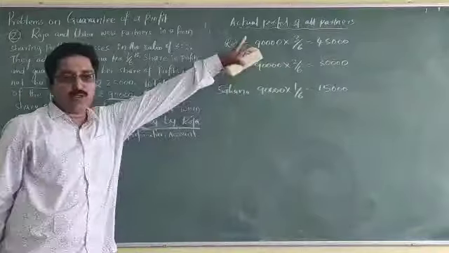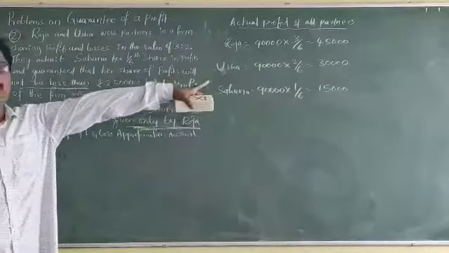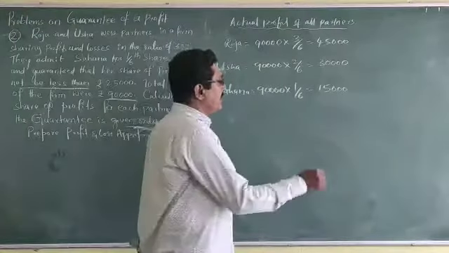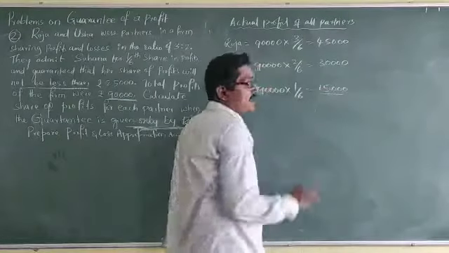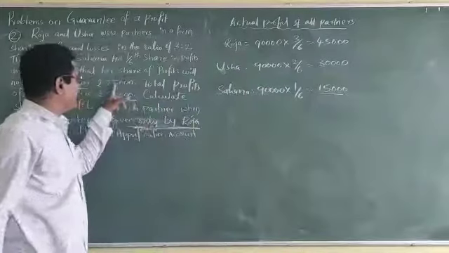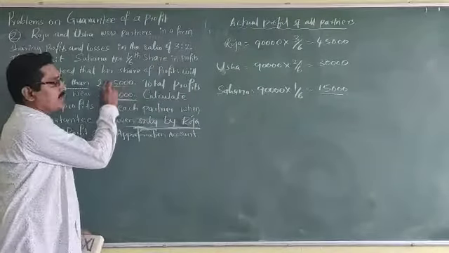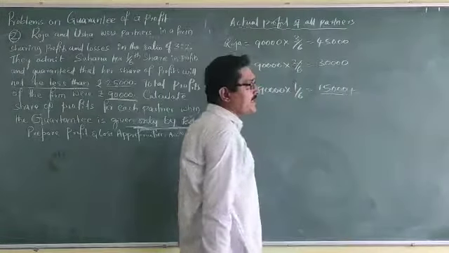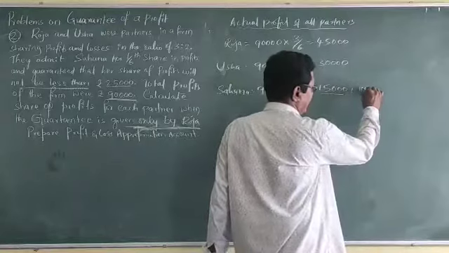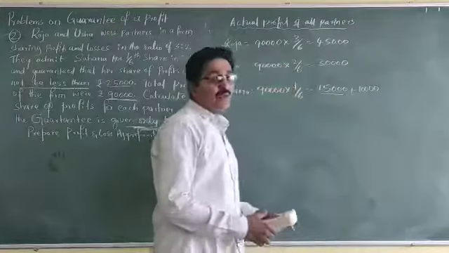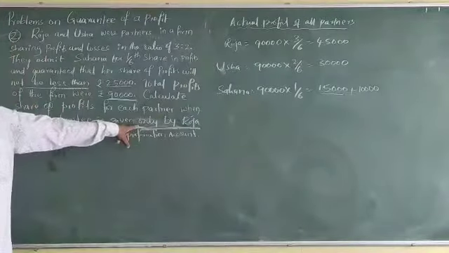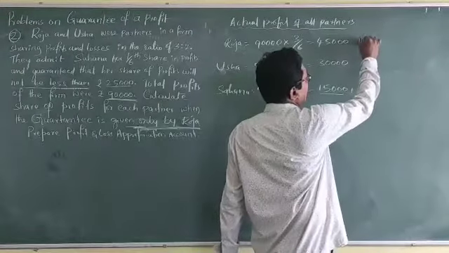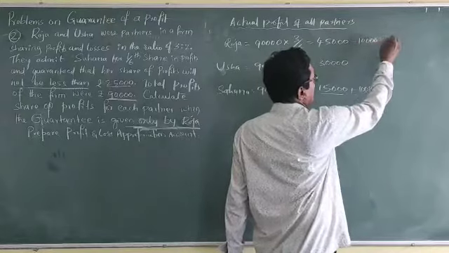See, here the actual profits are 45,000, 30,000 and 15,000. But the guaranteed profit is 25,000, and Sahana's actual profit is lesser than that. How much deficit is there? 10,000. And who has given the guarantee? Only Roja has given the guarantee. So for that purpose, deduct the 10,000 only from Roja.